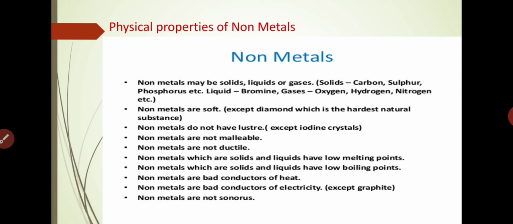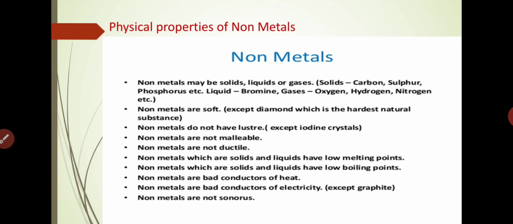Next point, non-metals are not ductile. Same as that, non-metals which are solids and liquids have a low melting point, whereas in metals we learned that they have a high melting or boiling point, with some exceptions. Non-metals which are solids and liquids also have a low boiling point.